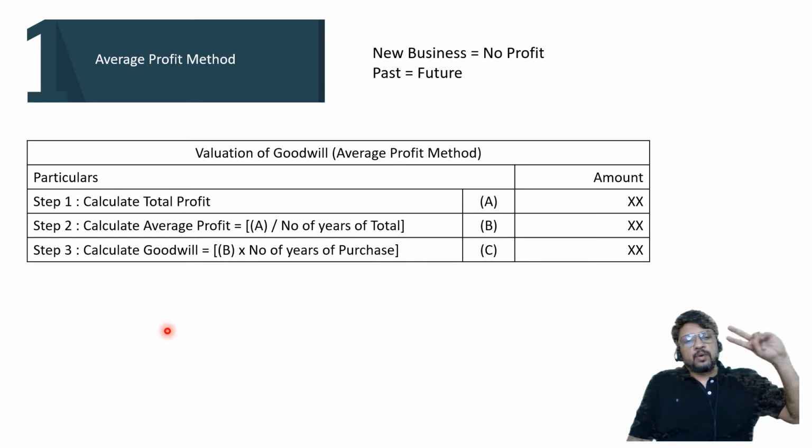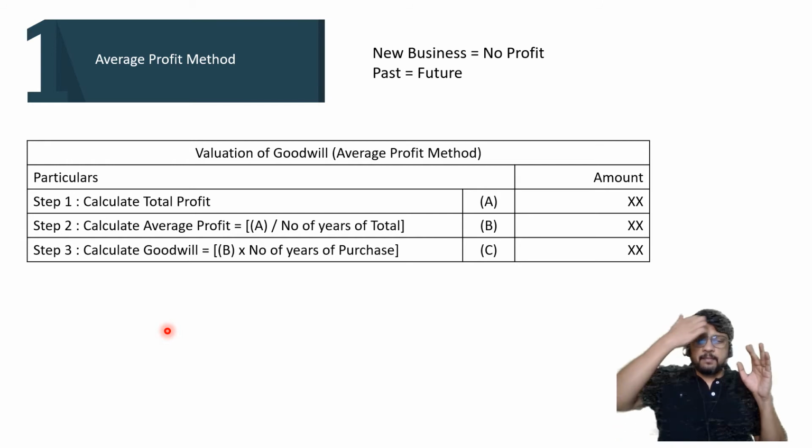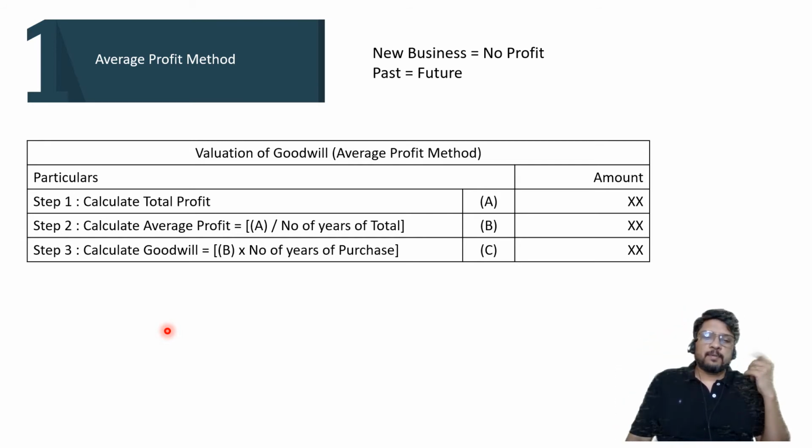If these 2 assumptions are working fine, then we can use the average profit method. Step 1 will be total profit. Look at the past: how much past are you interested in considering for the purpose of predicting the future? For example, if a student tells me, sir, I got 60% in 9th standard, tell me how much will be my score in 10th standard, I'll say it's difficult to tell. Don't tell me only the 9th standard percentage.